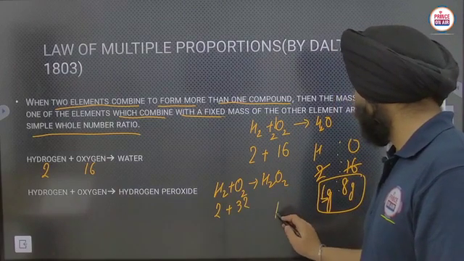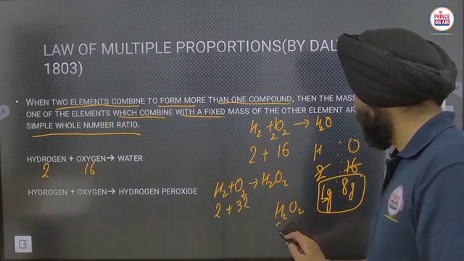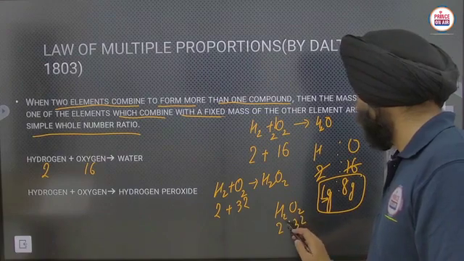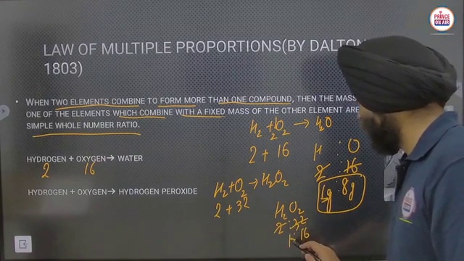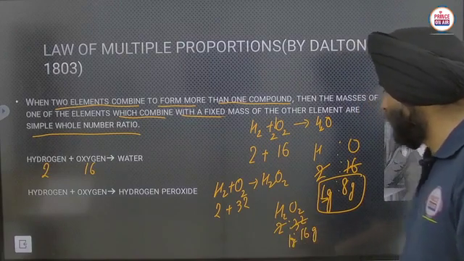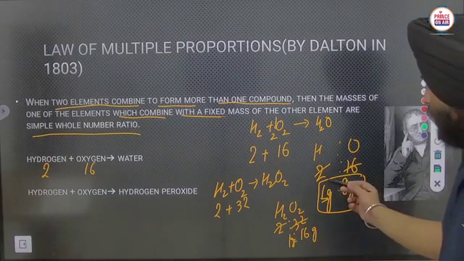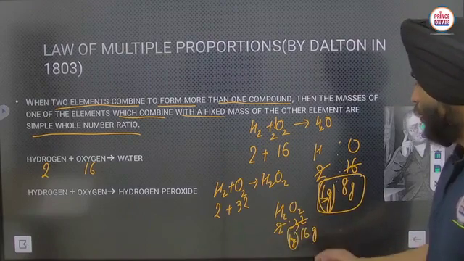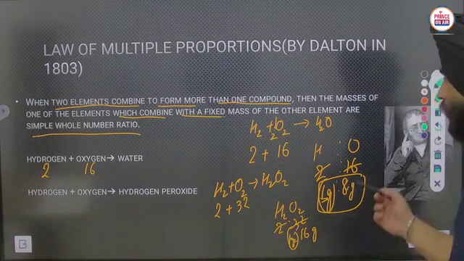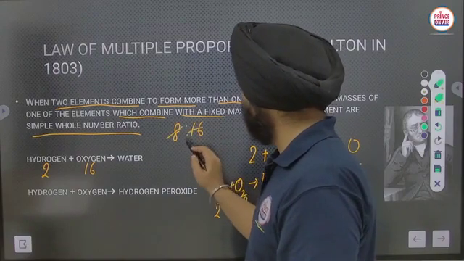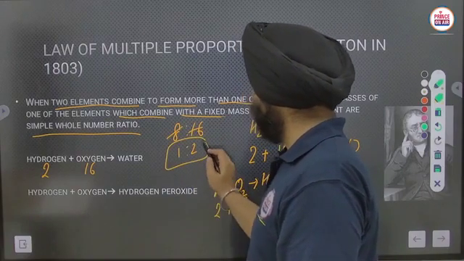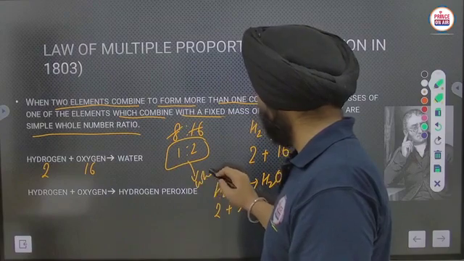So in hydrogen peroxide, H2O2, that will be 2:32, it will become 1:16, means 1 gram of hydrogen combined with 16 gram of oxygen. So 1 gram of hydrogen is fixed here, so the ratio of these two will be 8:16, it will be 1:2, that is a whole number ratio.